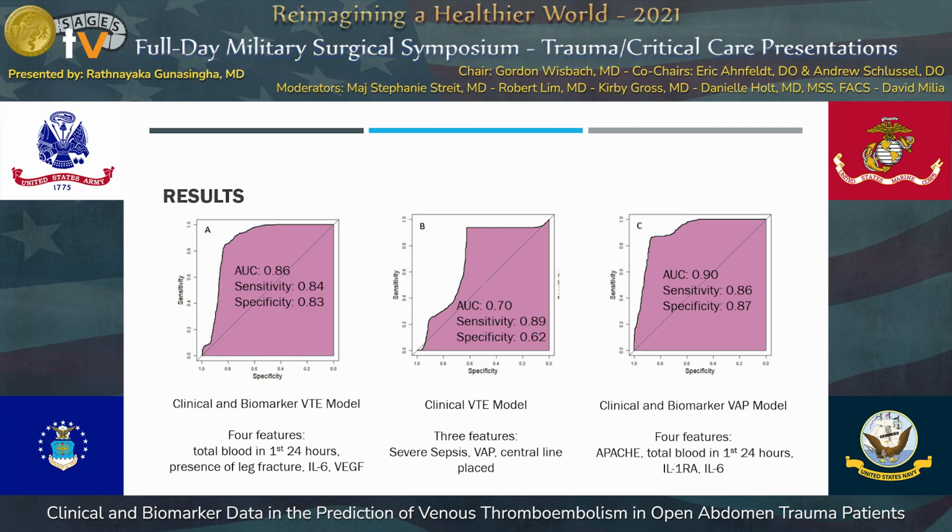So although patients develop these complications 9 to 10 days out, all these factors that we collected were at the beginning. So it allows you to really predict which patients you have to watch for, and what we need to think about is how we deal with knowing that this patient is at high risk for developing a VTE or a VAP.